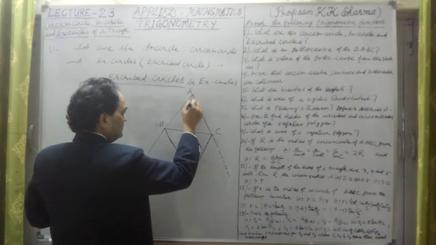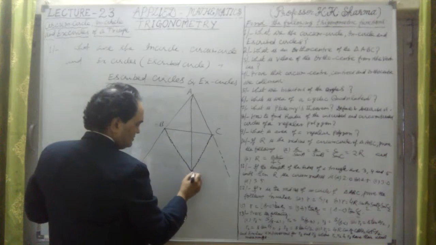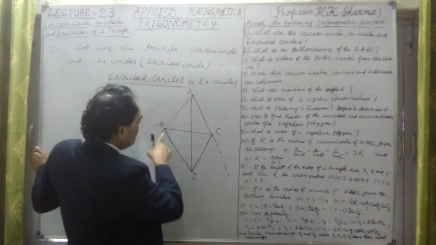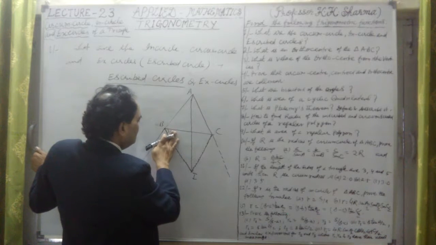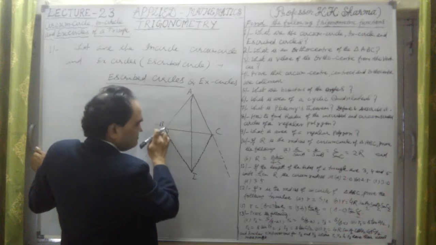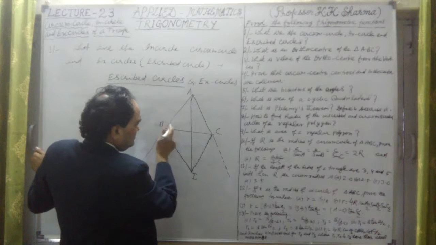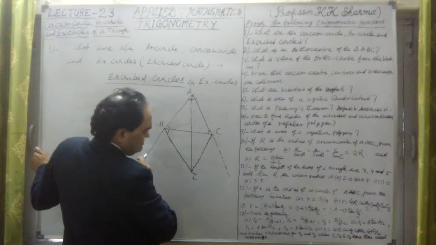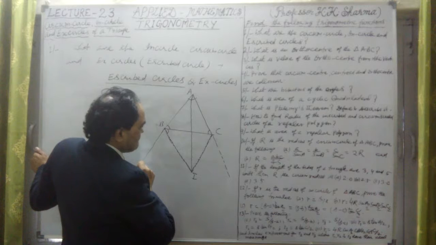Let me join this A to this point. If I take this as I, no problem. This is the bisector, this is B by 2 angle. If I take B by 2, not a problem, because the complete angle is B, and this angle is lying outside the angle B. So this is angle B here, this is angle C here, this is angle A, complete angle A.